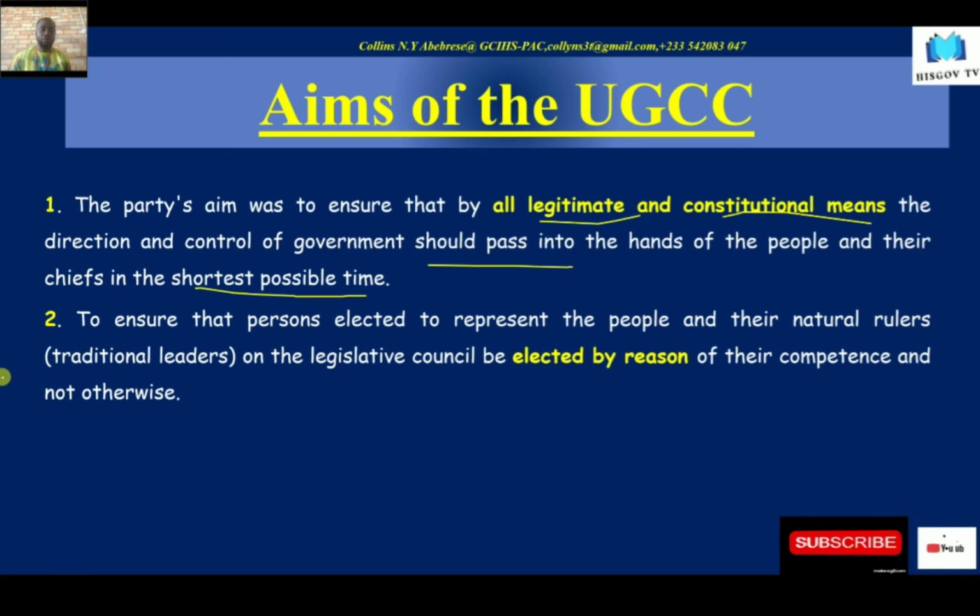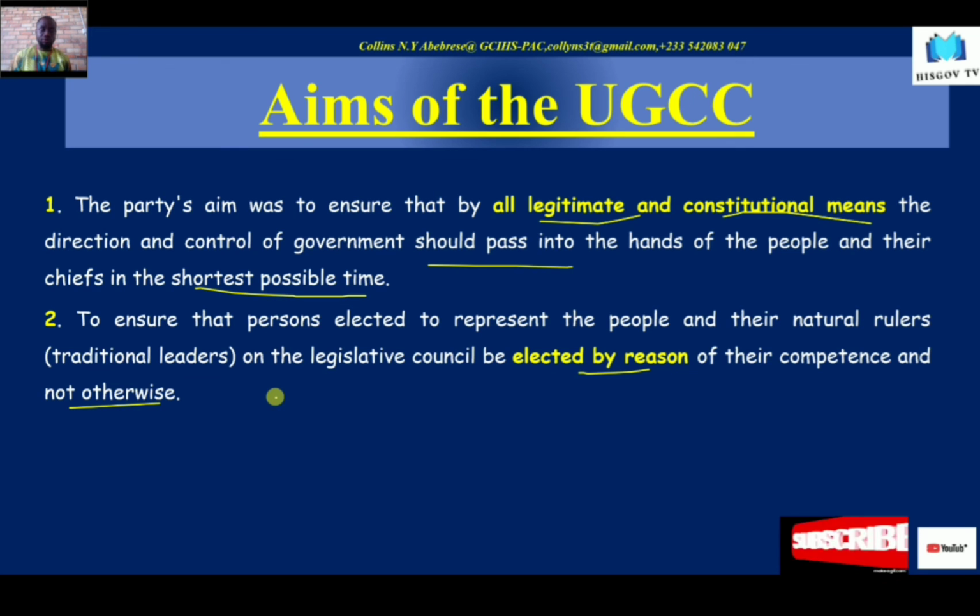Again, to ensure that persons elected to represent the people and their natural rulers, that's traditional rulers, on the legislative council, be elected by reason of their competence and not otherwise. So they also aimed to ensure that the people who were elected or appointed to serve on the executive and the legislative council were elected based on their competency and not because they were chiefs, as it was done in previous terms.